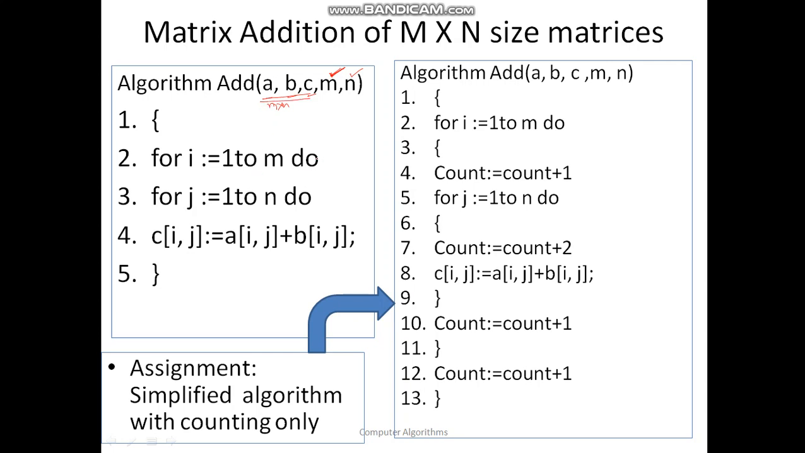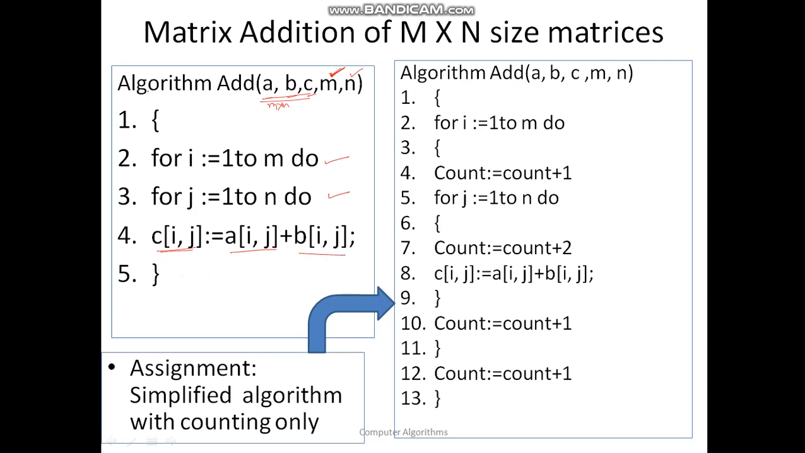I hope all of you know this particular logic. For i equal to 1 to m, j equal to 1 to n, what we are doing is C of ij, this is the resultant matrix, equal to A of ij plus B of ij. Okay, and close the loop.